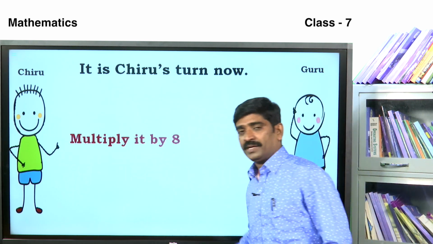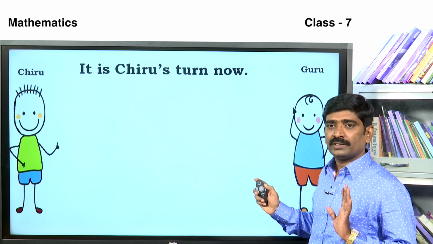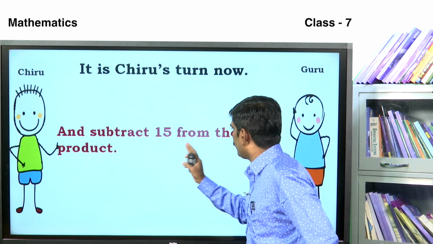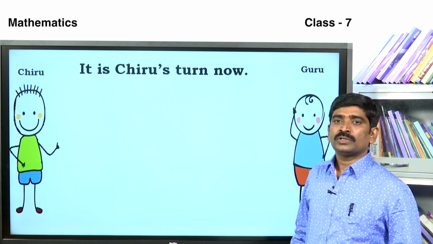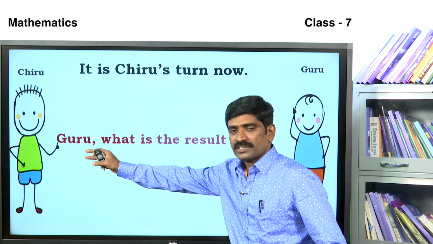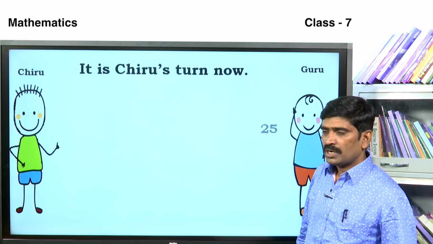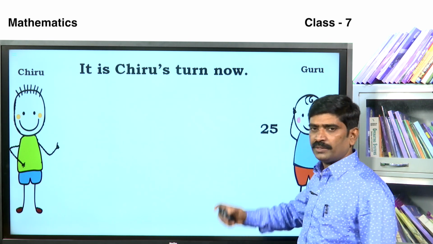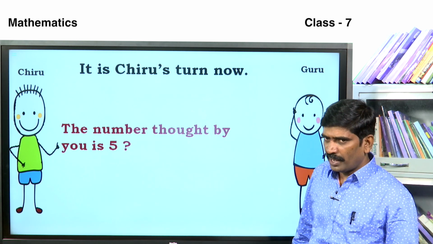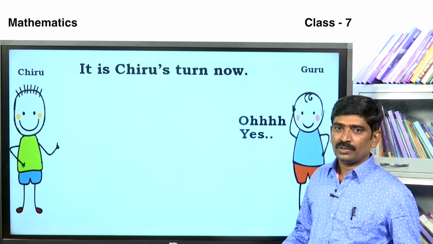Multiply it by 8, and subtract 15 from the product. Guru is thinking. Then Chiru asks, Guru, what is the result? Guru says, the answer is 25. Then the number thought by you is 5. Guru says, oh yes, and is very happy.